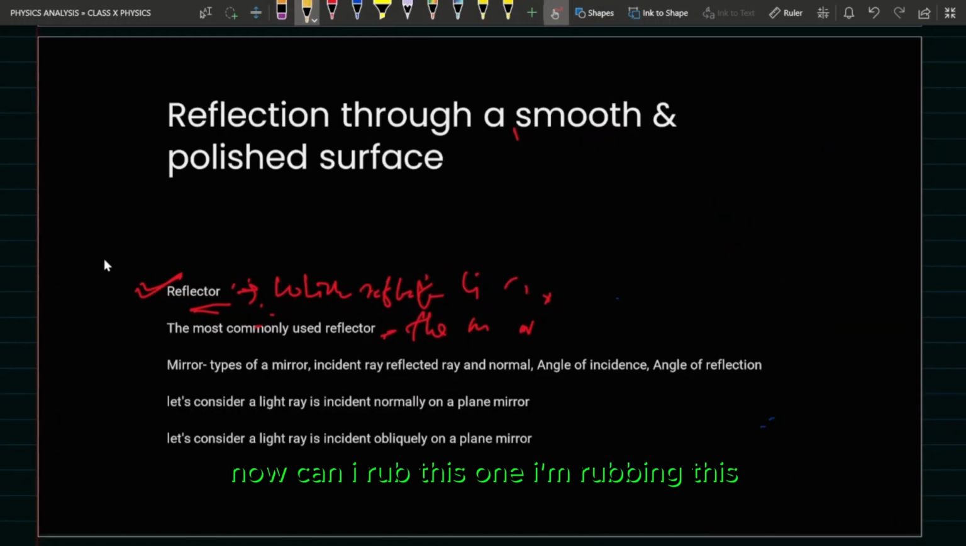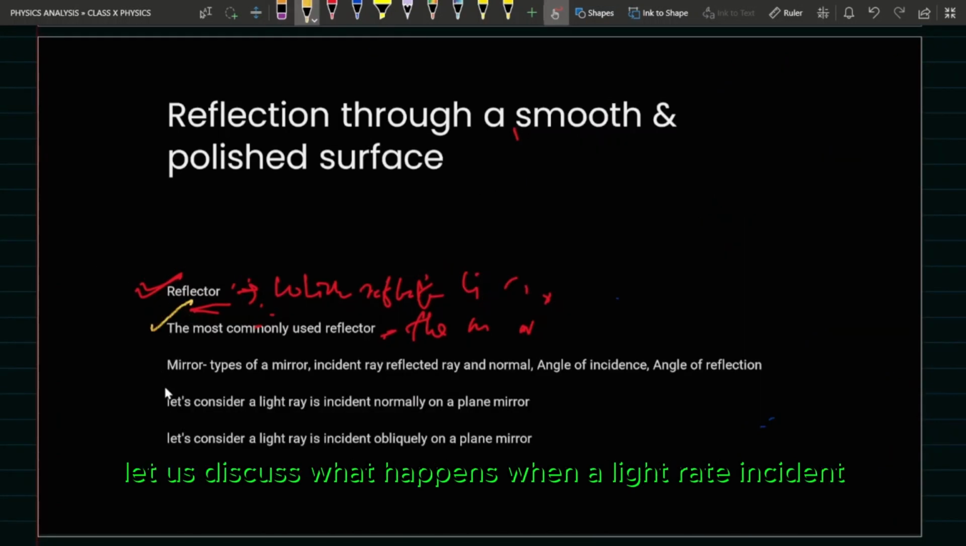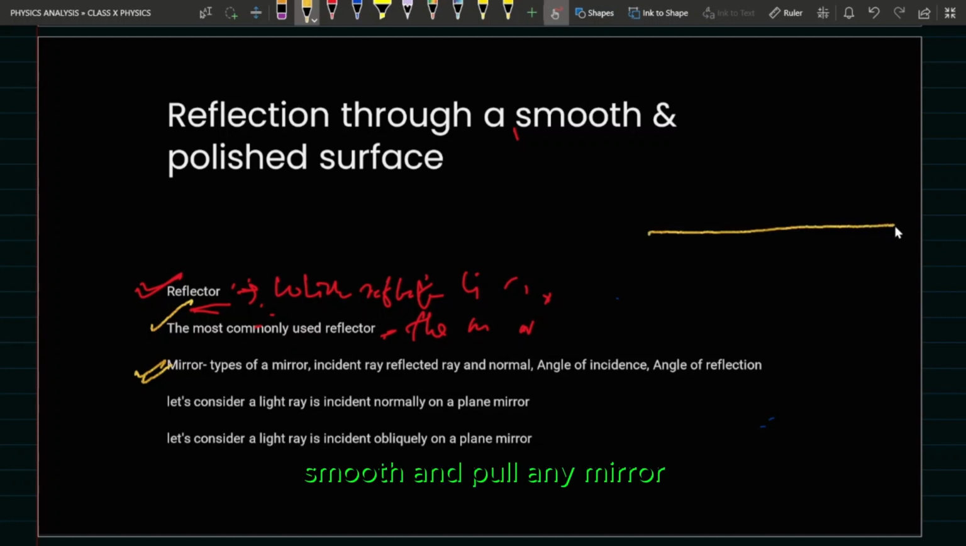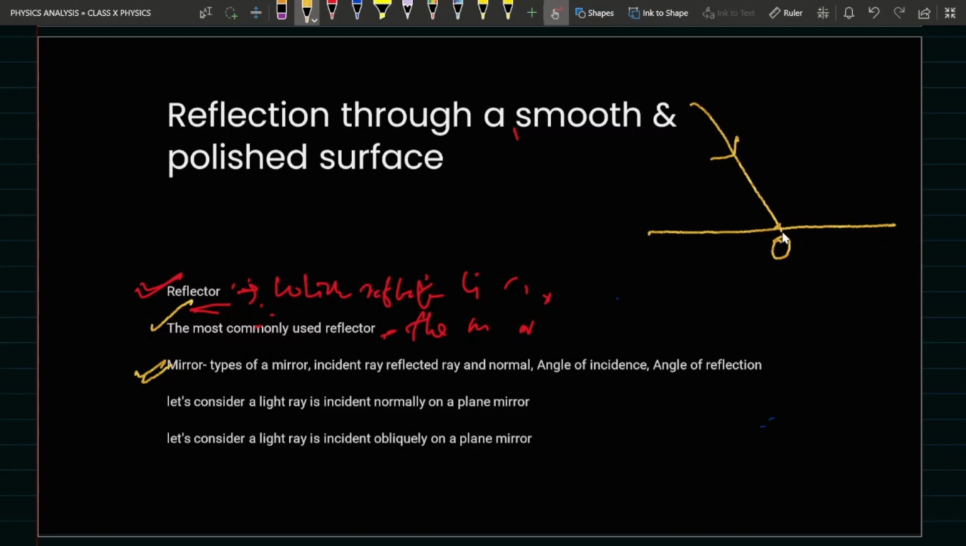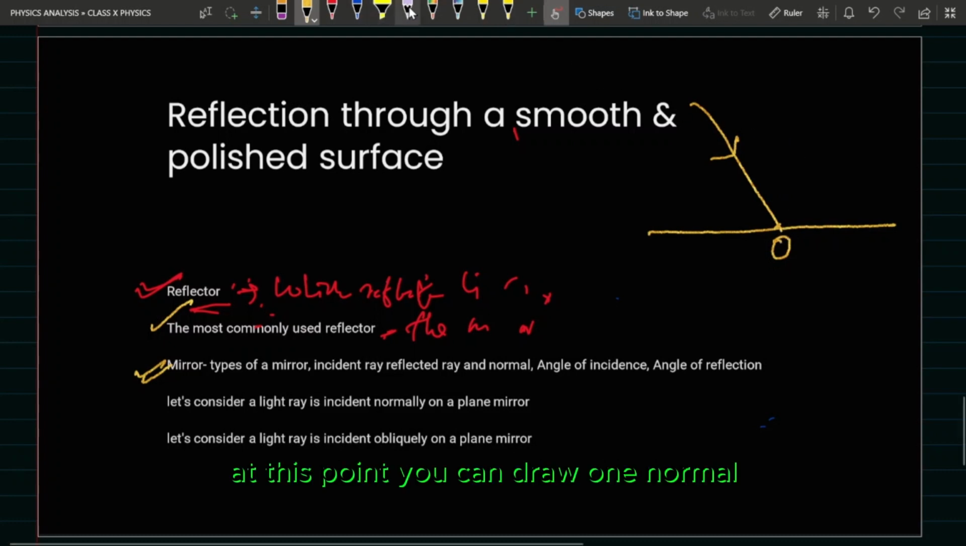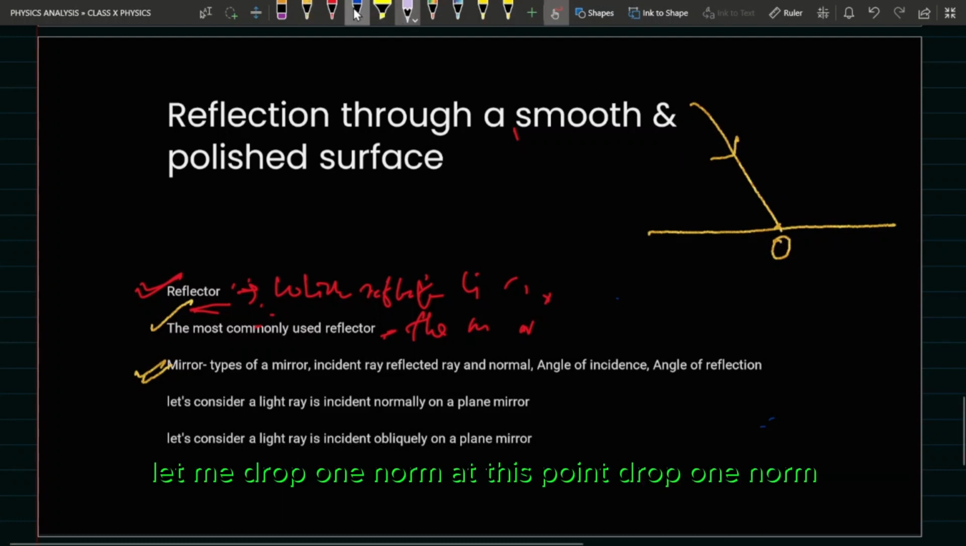Okay, I'm rubbing this. So let us discuss what happens when a light ray is incident on a smooth and polished mirror. This falling light is called incident light. The point at which light is being incident, let us suppose this point, we call it the point of incidence. At this point you can drop one normal. So let me drop one normal at this point.